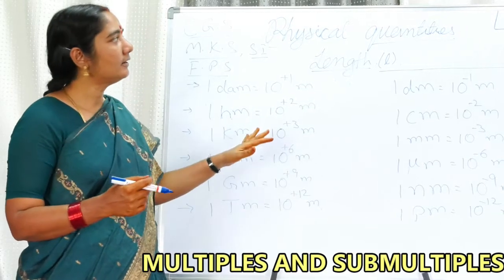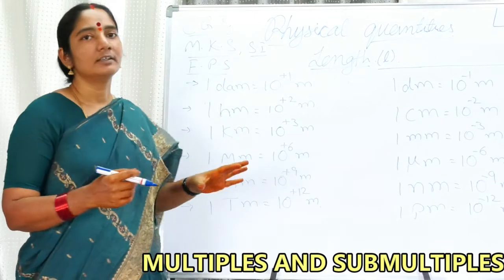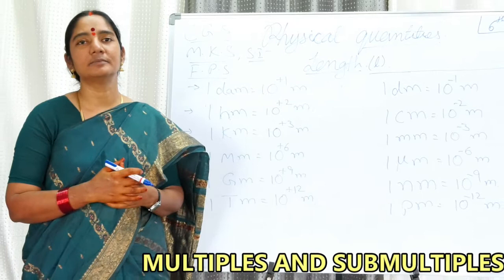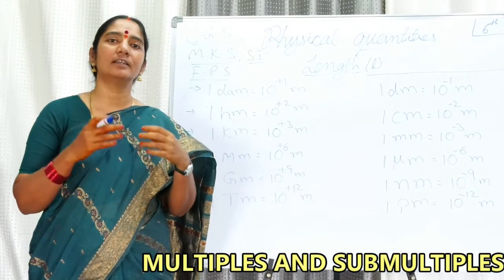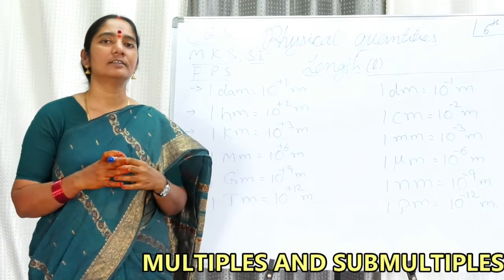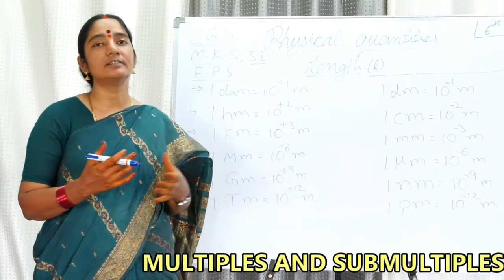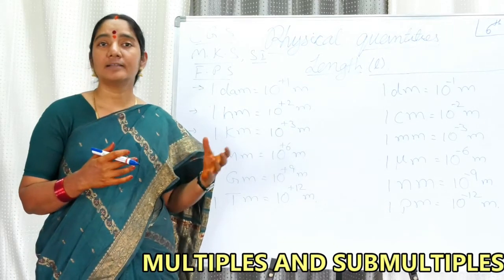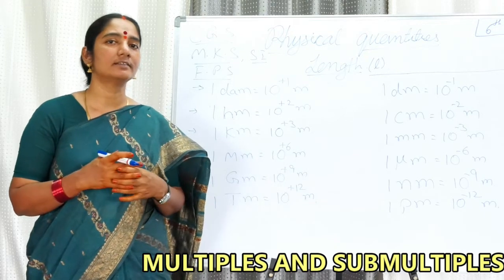Multiples and submultiples. In this topic, we are going to discuss the physical quantities. Generally, we divide them broadly into fundamental quantities and derived quantities. Coming to the fundamental quantities, we have length, one of the most important, then mass and time. These are the fundamental quantities.